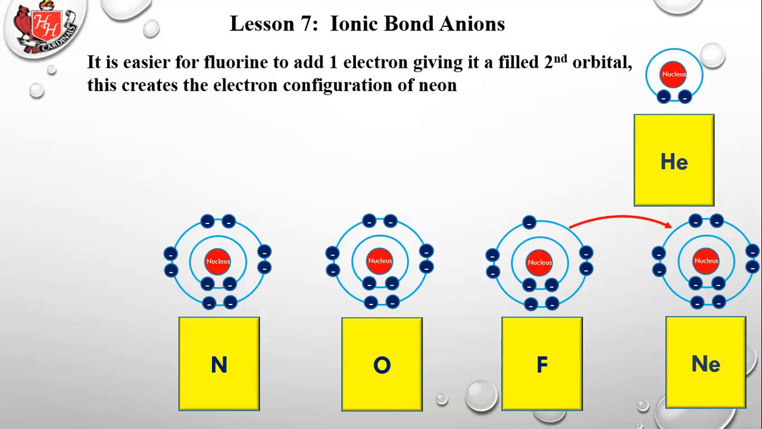So it's easier for fluorine to add 1 electron, giving it a filled second orbital. This creates the electron configuration of neon. Fluorine gains 1 electron, giving it a 1- charge. So it's very repetitive what we just did, but the idea is to be sure you understand this concept of how ions work and how the octet rule works, how everybody wants to be like a noble gas, whatever the nearest noble gas is, even if it's the one in the row before it. That might be the nearest noble gas.